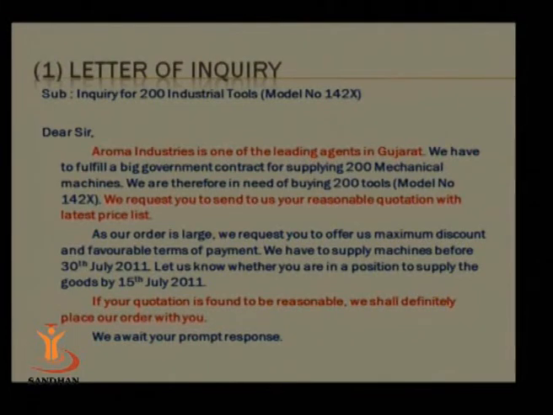If I am to deliver these goods to them, I have to deliver the goods by 15th of July 2011, because by 30th July they have to send it to the government. So 15 to 30 they can have their own process. So when a complete letter is written, there is nothing to clarify, there is nothing to open up. Everything is open, everything is clear. Now, reply to inquiry.